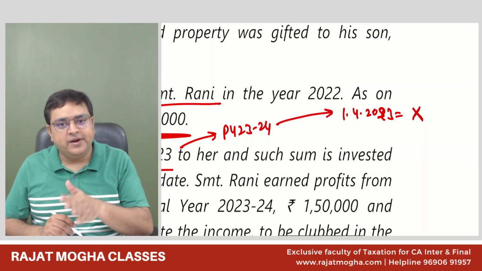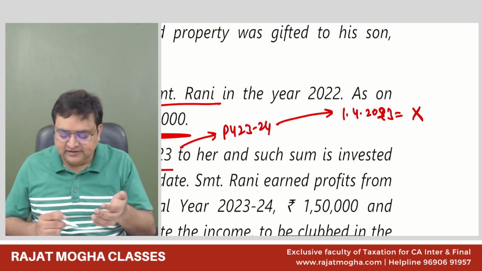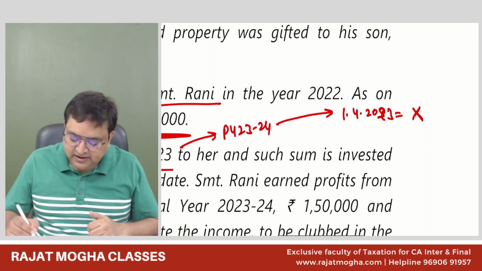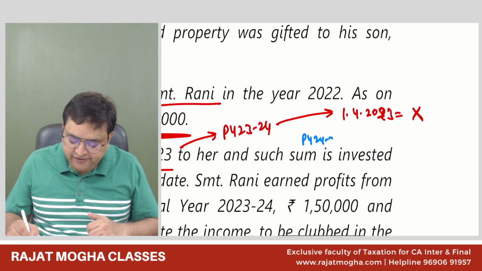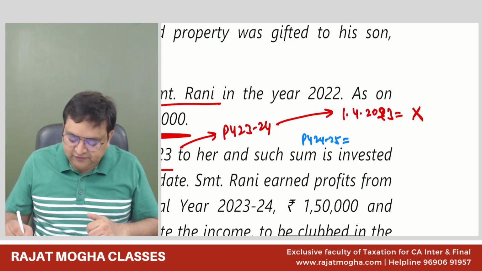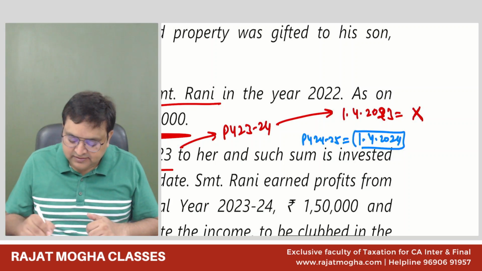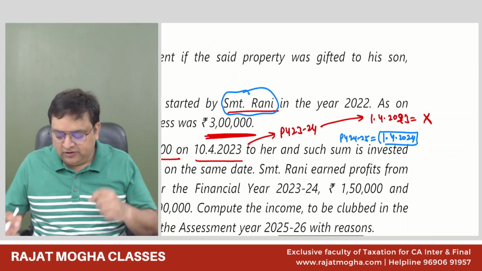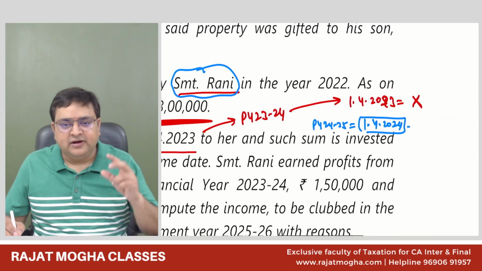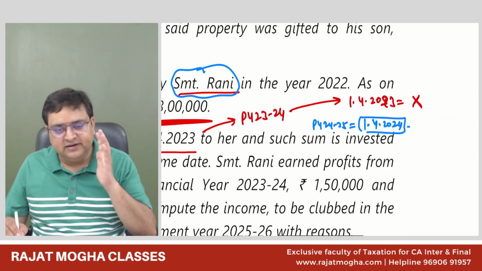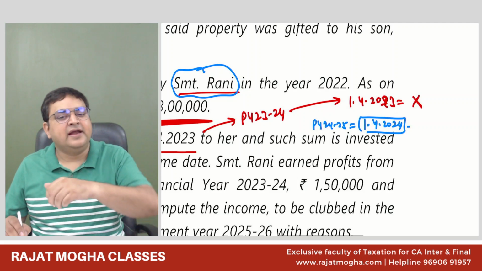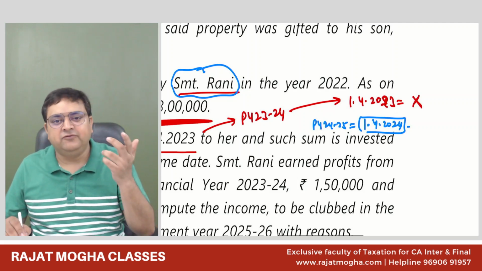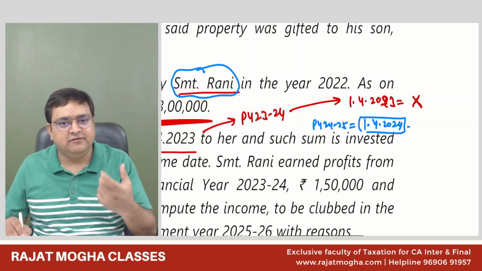But in the subsequent years, there could be clubbing. Why? Let's say, for example, for the previous year 24/25, the first day of this year is 1st April 2024. If somebody asks Srimati Rani whether her husband has also invested some money on this day, the answer is yes, because she will say that last year, somewhere in the middle of the year, my husband invested the money.